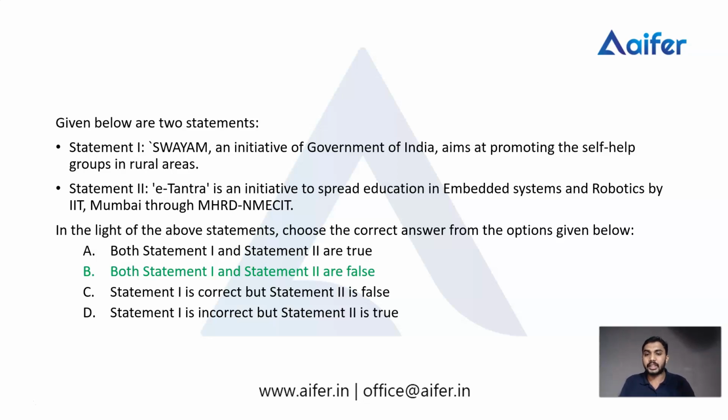The Swayam initiative of Government of India has been designed with three principles behind it. The first one is access, the second one is equity, and the third one is quality. These are the aims of Swayam.